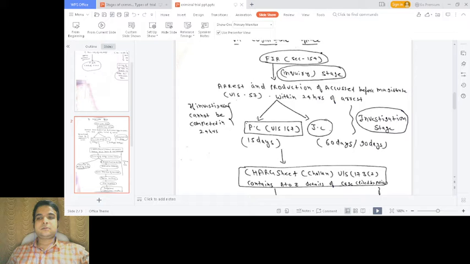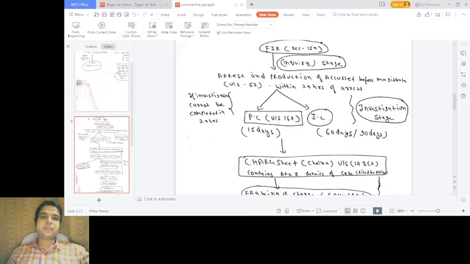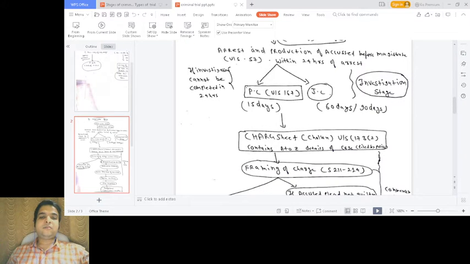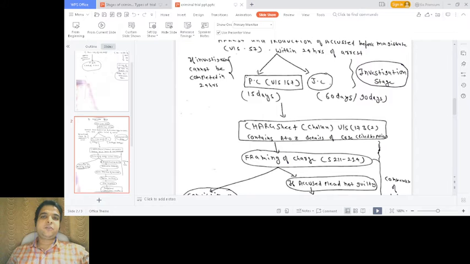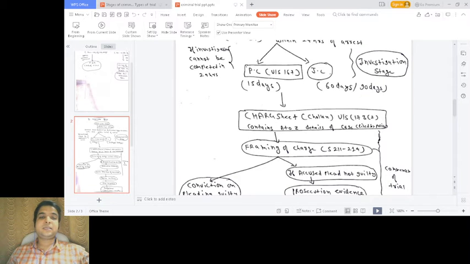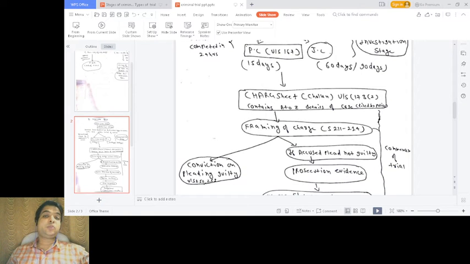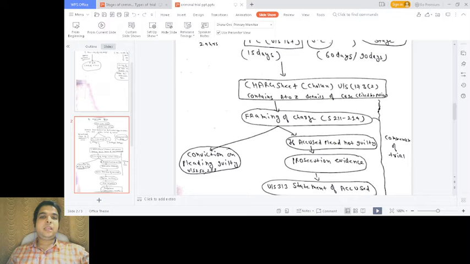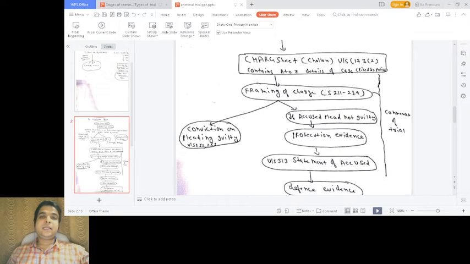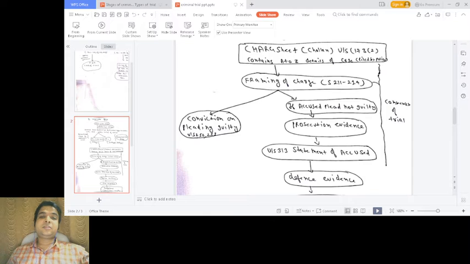After that, a charge sheet or challan, which contains all the details of the case, will be produced before the magistrate. After the production of the challan, the magistrate will take cognizance. He will apply his judicial mind in framing of charges. After the framing of charges, there will be two situations. If the accused pleads guilty, then conviction will be done under section 252 and 253, and if the accused doesn't plead guilty, then the trial will commence after the framing of charges.